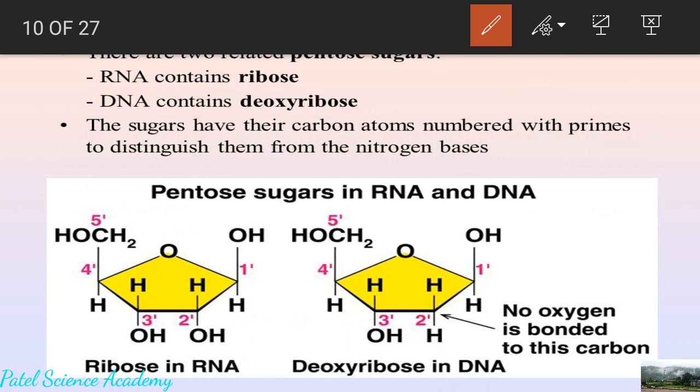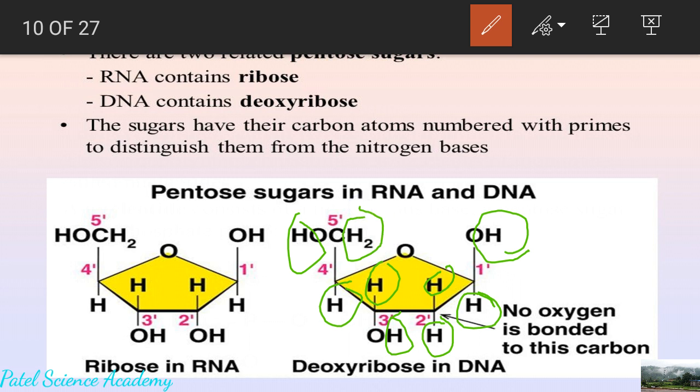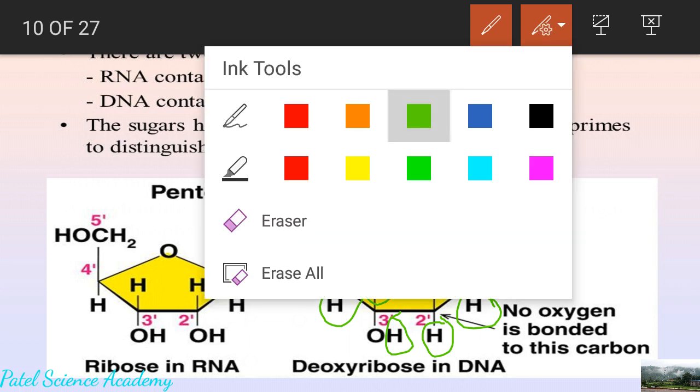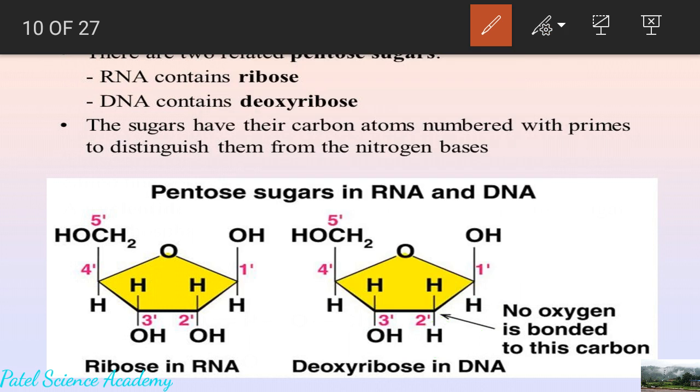Thereafter, the hydrogen atoms are also the same, 1, 2, 3, 4, 5, 6, 7, 8, 9 and 10. But there is a little difference in the position and number of oxygen atoms. And what is that difference?